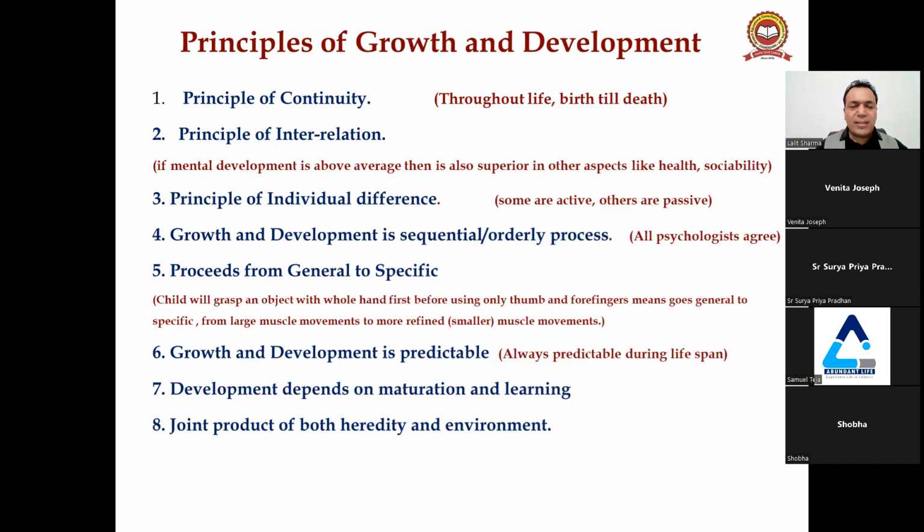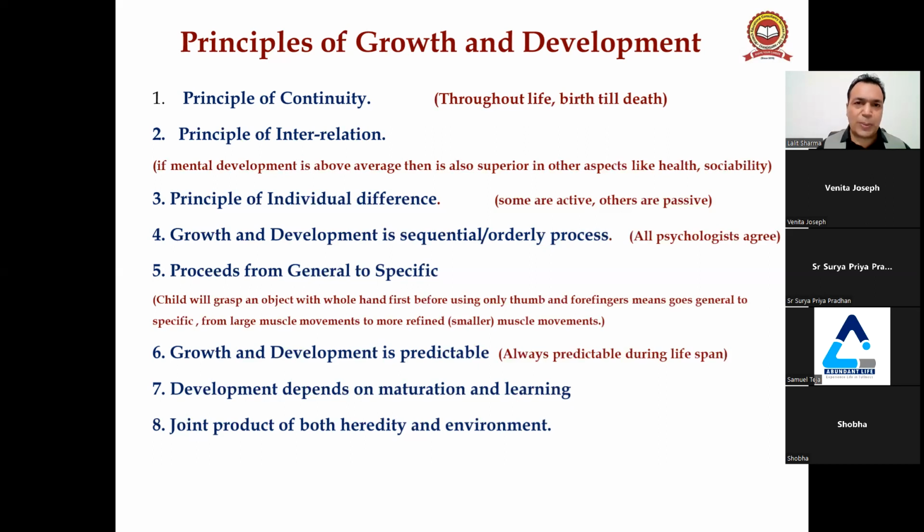Number fourth, the principle that growth and development is a sequential and orderly process. So guys, all the psychologists agree on this point. It is an orderly and sequential process, right? It means the growth and development of all the babies, of all the children, is a sequential and orderly process. The fifth is that it proceeds from general to specific.